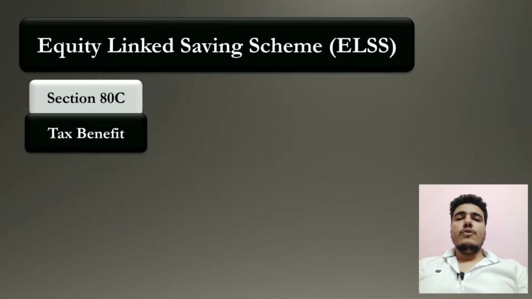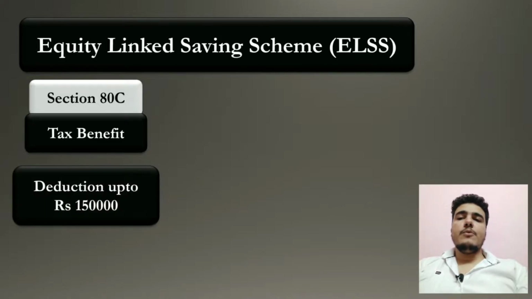So for those who don't know what is section 80C, under section 80C you can get deduction up to 1.5 lakh. For example, if you are earning 7 lakh per annum and you have invested 1.5 lakh in ELSS, then you can get deduction up to 1.5 lakh. Then your net taxable total income will be 5.5 lakh only.